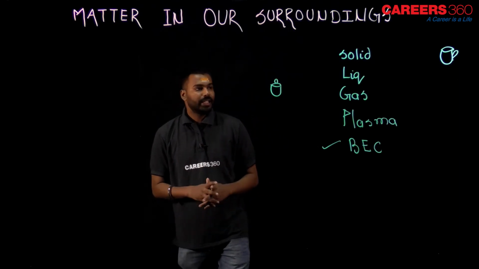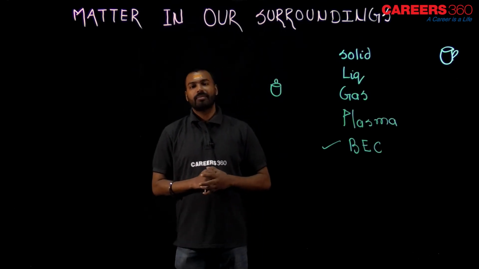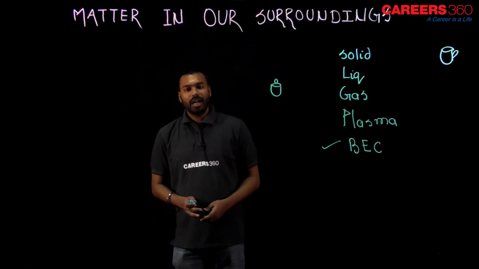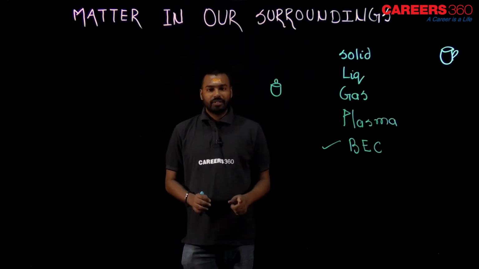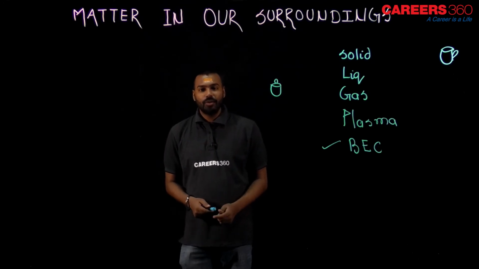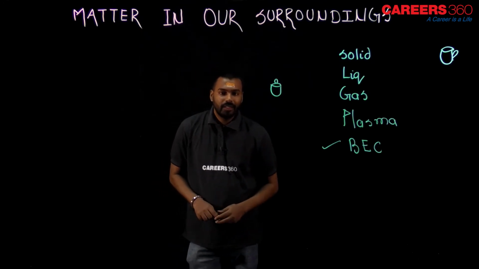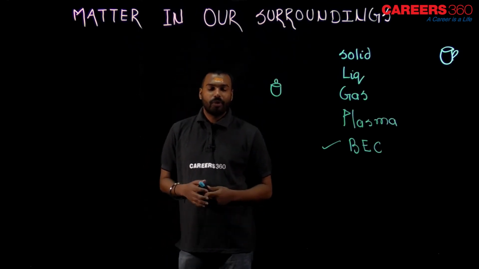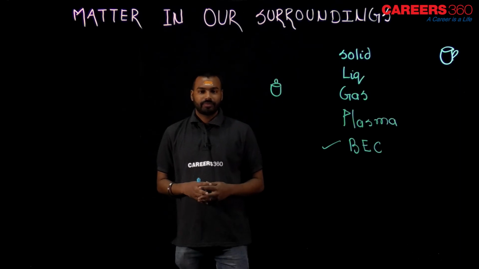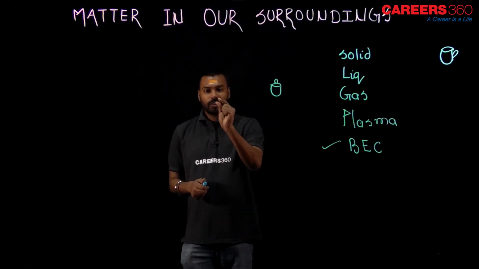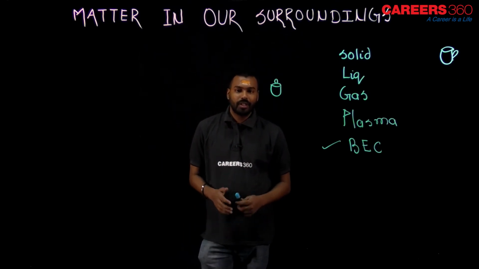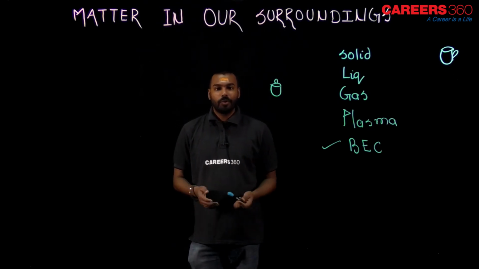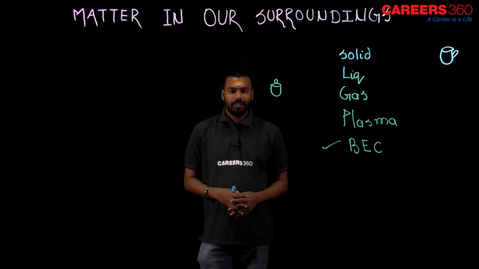So, we will study solid, liquid, gas, plasma, and Bose-Einstein condensate in separate videos, and in the next video I will introduce the solid state. But dear student, let me tell you one very important piece of information: a few things in nature are not matter. Like light. Light is made up of small packets of energy known as photons, and a photon is not matter, because it does not meet the criteria of matter.